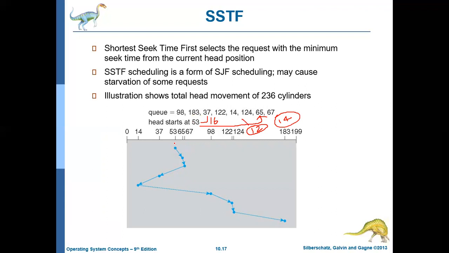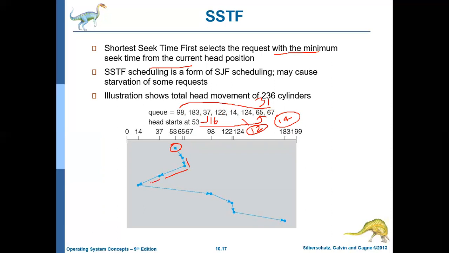So from 53, the algorithm says that shortest seek time first selects the request with the minimum seek time from the current head position. Which location has the minimum seek time? 65 has the minimum seek time. So from 53, it moves to 65. Then from 65, obviously the nearest is 67. Then from 67, it is going to 37. 67 to 98 is 31 locations, but 67 to 37 is only 30 locations. So it is going to 37.